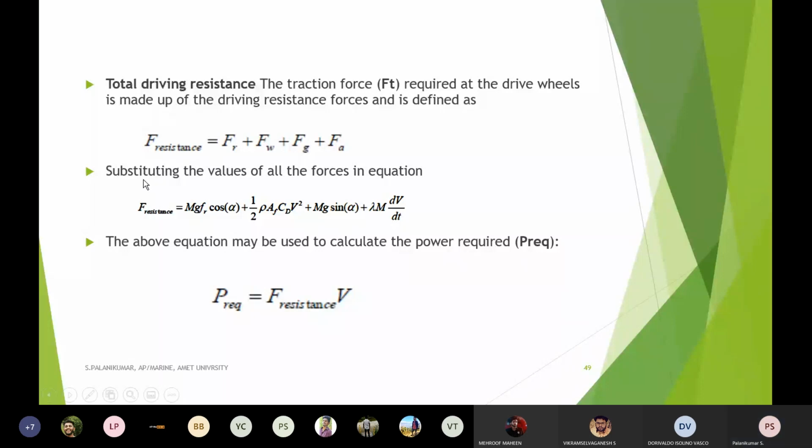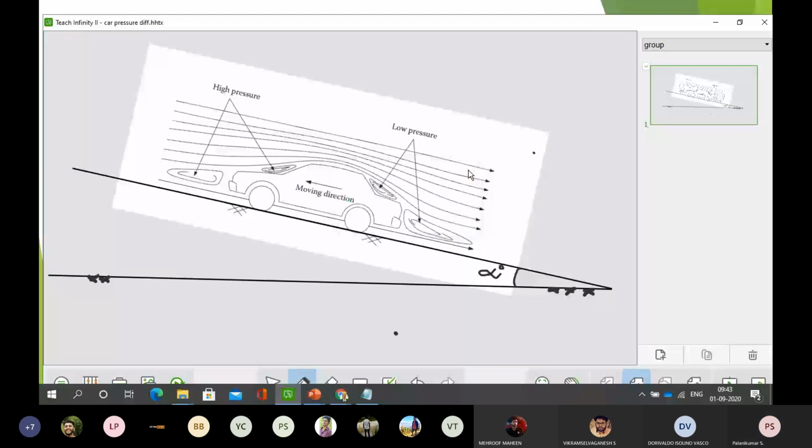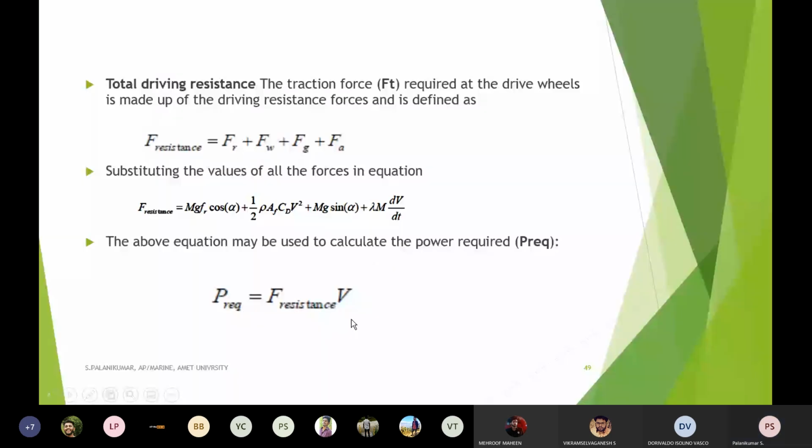So in this equation, F resistance, I have substituted all the calculated values. Automatically, the power which is required to move the vehicle, the power required to move against the tractive force, is whatever the resistive force may be multiplied by the velocity of the vehicle.